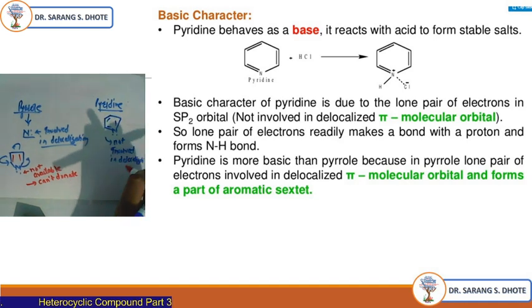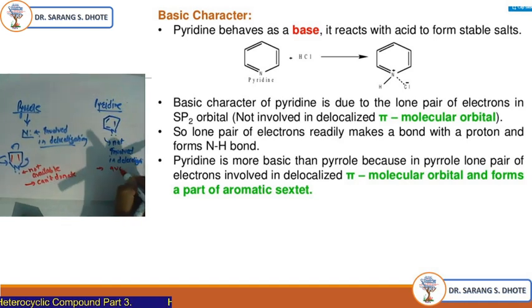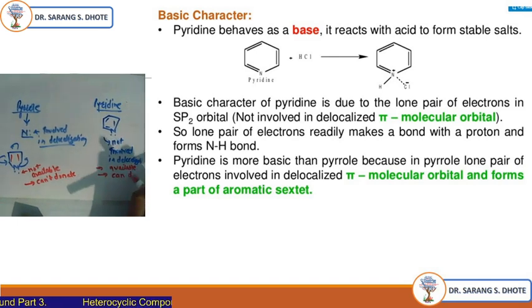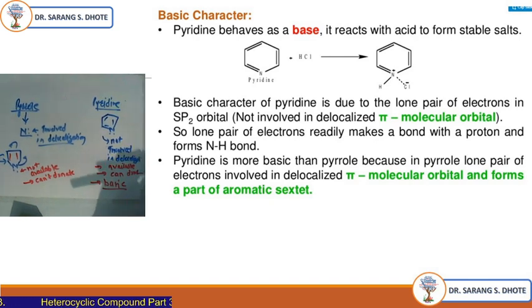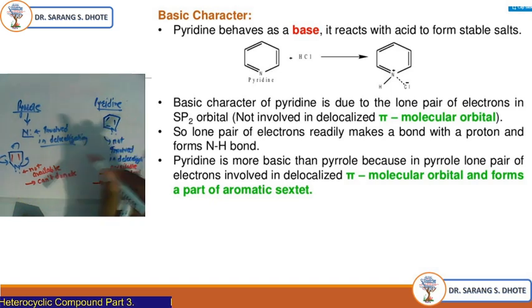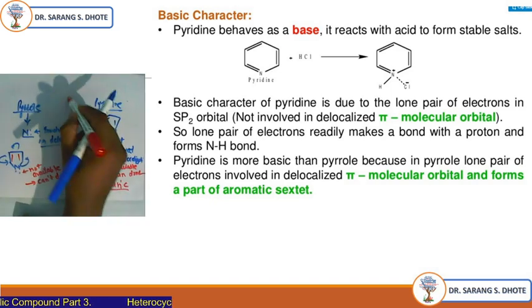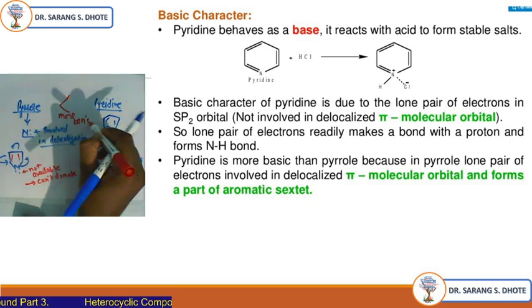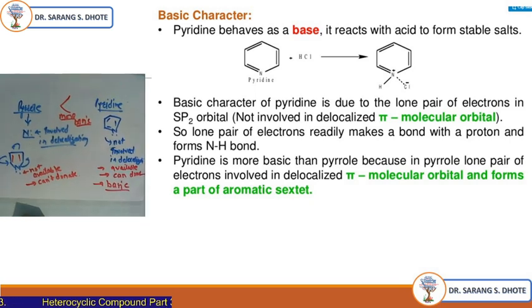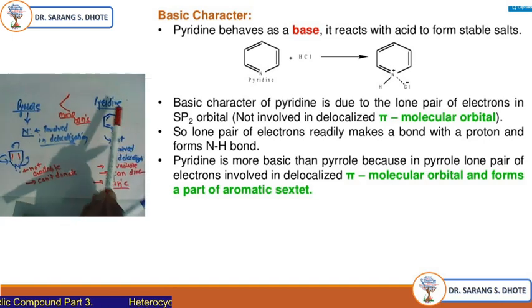But here, this is not involved in the delocalization, means it is available, and due to this availability it can donate. And we know that the species that donate the lone pair of electrons are basic in nature. So when we compare pyridine versus pyrrole, pyridine is more basic. See again, as compared to pyrrole, pyridine is more basic in nature.